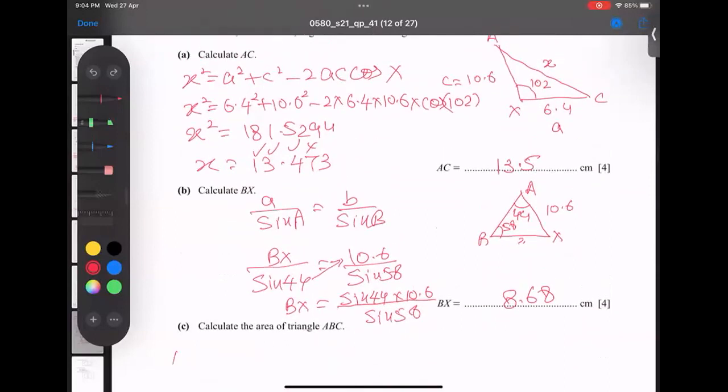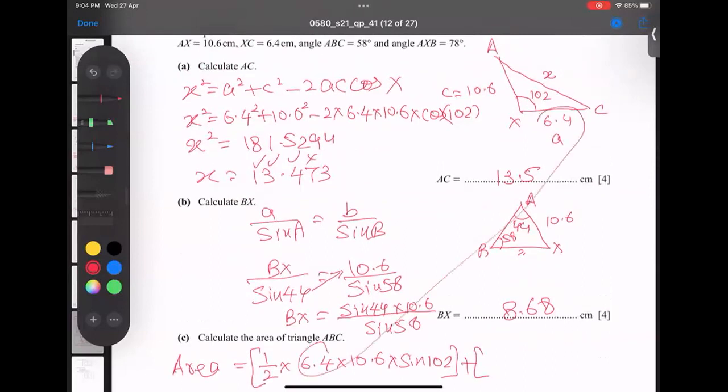First, the area of the triangle, the big whole shape, is half into one side, 6.4, into the second side, 10.6, times the angle between them, that is 102. This is one formula. Look here, this is one side, this is the second side, and this angle is always in the middle of them. Similarly, I'm going for this diagram. This is one side, this is the second side, and the middle is this one. So let's see how to get it.